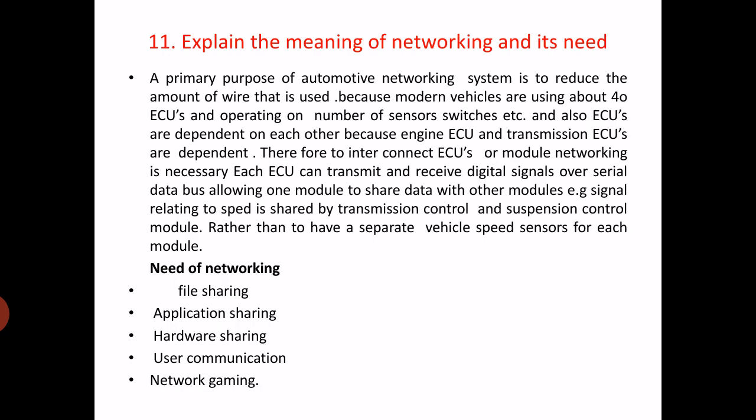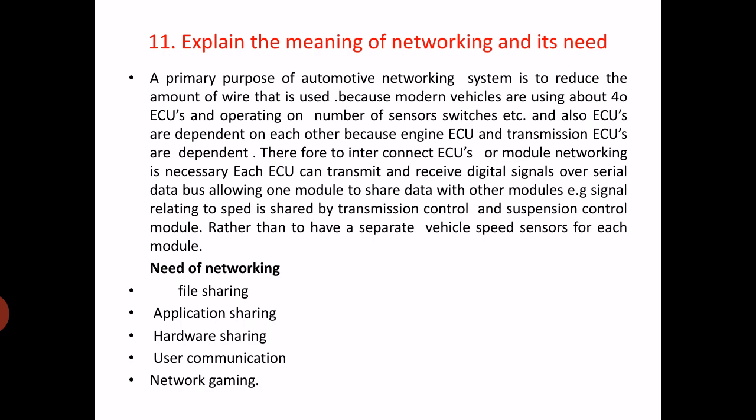A primary purpose of the automotive networking system is to reduce the amount of wire that is used, because modern vehicles are using hundreds of ECUs and operate on a number of sensors, switches, etc. Also ECUs are dependent on each other, because engine ECU, transmission ECU, other ECUs will communicate, are dependent. Therefore, to interconnect ECUs or modules, networking is necessary in the vehicle.